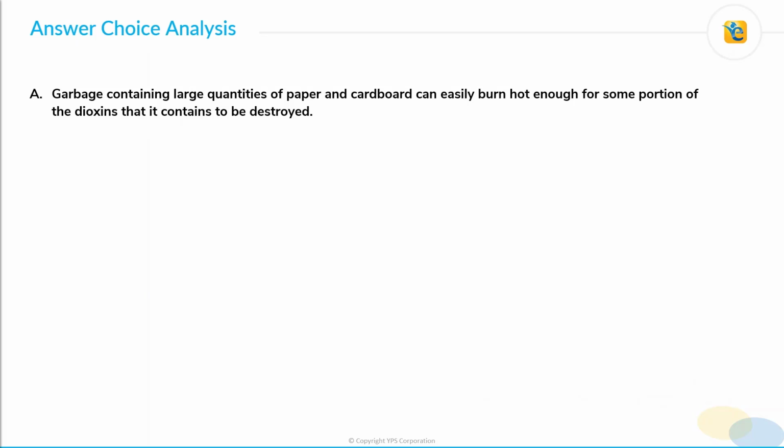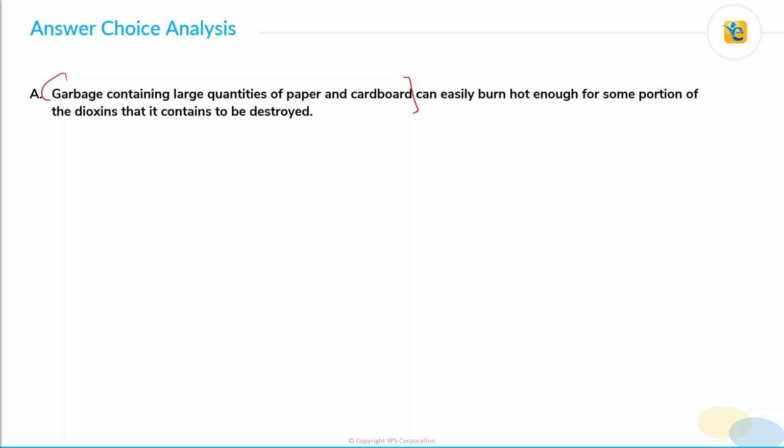Choice A. Now, the way choice A has been worded, it is very difficult to understand, right? If you too felt the same, then here is what you should do for such questions or such statements. Break them down. Let's do that. Garbage containing large quantities of paper and cardboard. So we are talking here about garbage that has a lot of paper and cardboard. Hence, choice A is about this specific type of garbage.